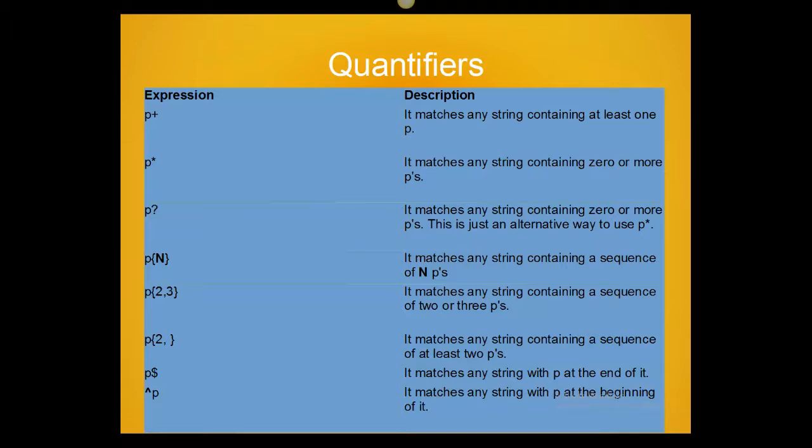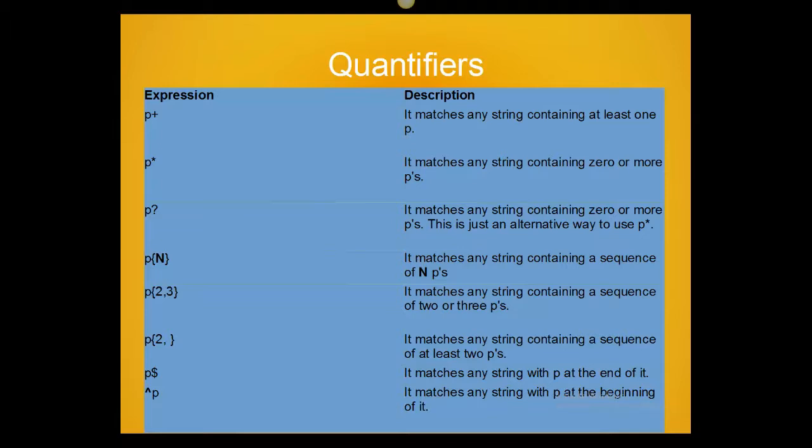And if you have only P curly bracket 2 and after the comma there is nothing, it matches at least 2 P's, maximum no limit. It's still infinity.